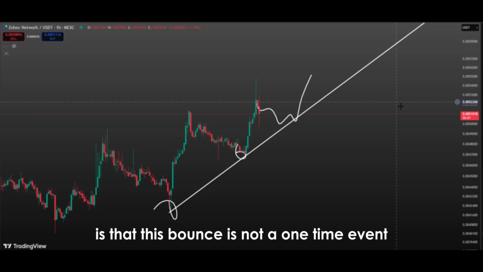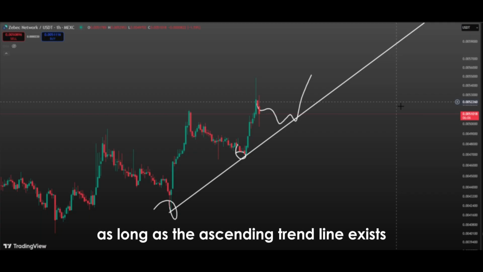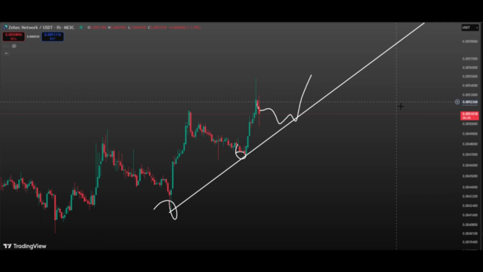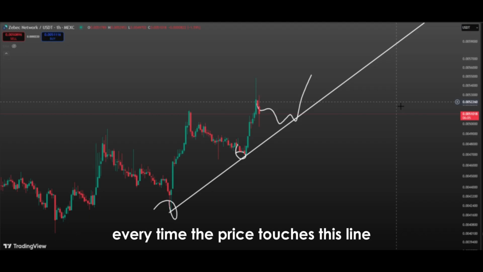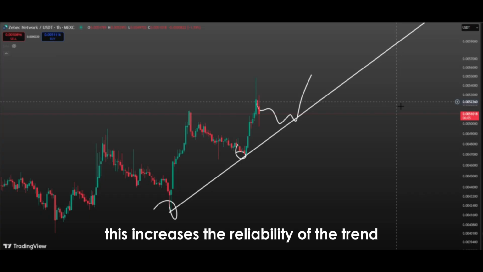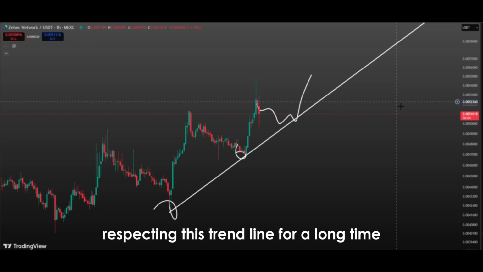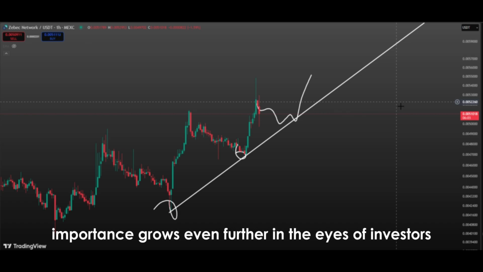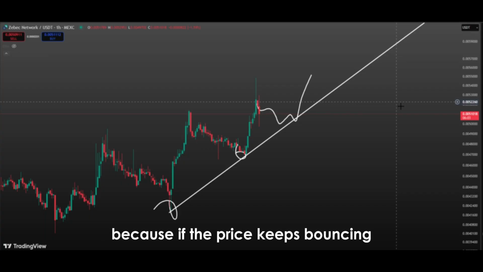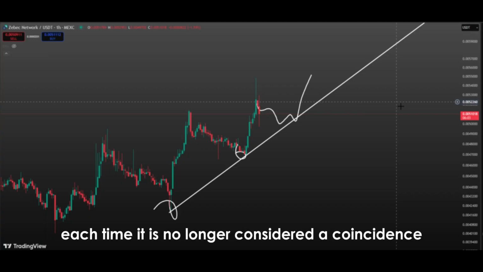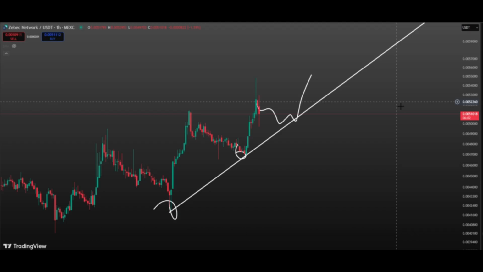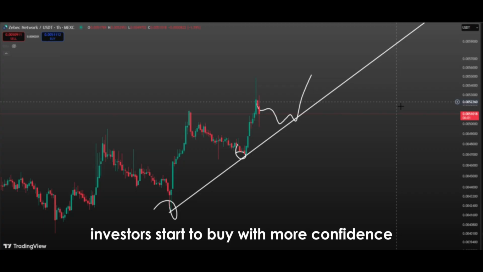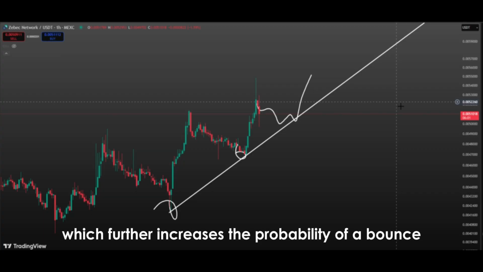Another important point is that this bounce is not a one-time event. As long as the ascending trend line exists, it is expected that buyers will step in again and again every time the price touches this line. This increases the reliability of the trend. Especially if the market has been respecting this trend line for a long time, its importance grows even further in the eyes of investors. Because if the price keeps bouncing and moving upward from the same line each time, it is no longer considered a coincidence, but rather accepted as a strong support zone. At this stage, investors start to buy with more confidence, which further increases the probability of a bounce.